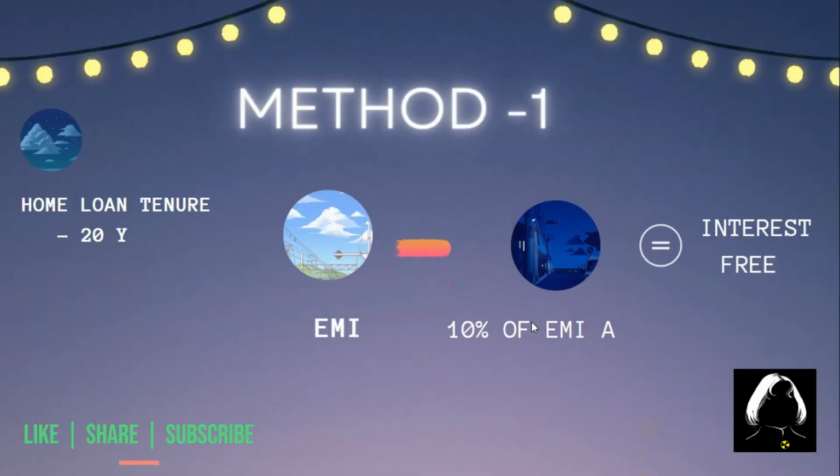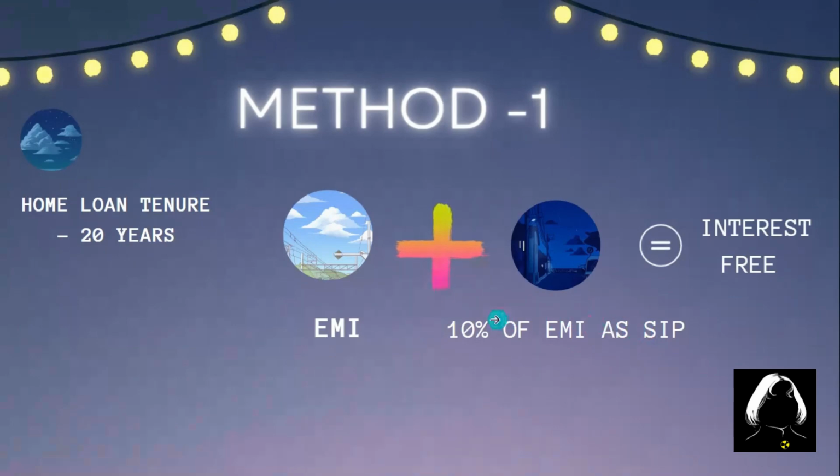Method one is mainly for people who have a home loan of 20 years tenure. In this method, you should pay your EMI as usual. Along with that, you just need to add a SIP for 10% of your EMI. Let's say you are paying 5,000 as an EMI every month, and you have to do a SIP for 500 every month. I will also show you in the calculator how the returns will be for this strategy. So let's quickly jump into the calculator.